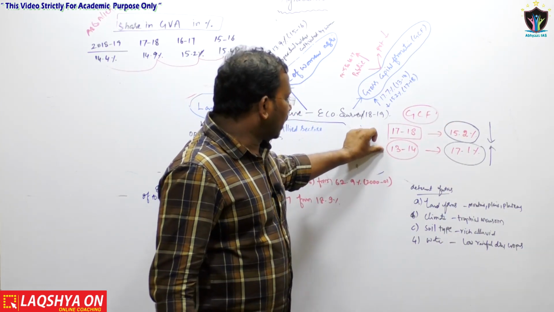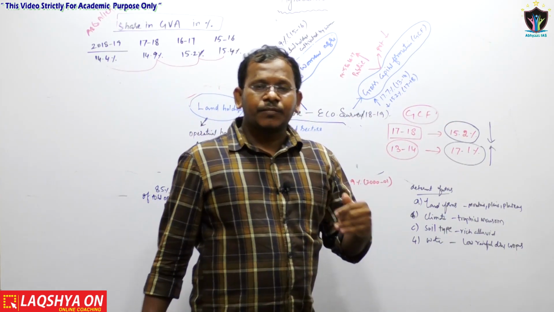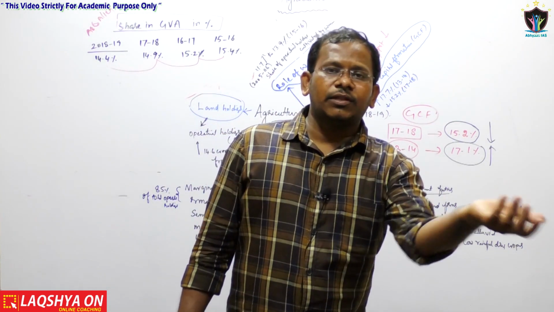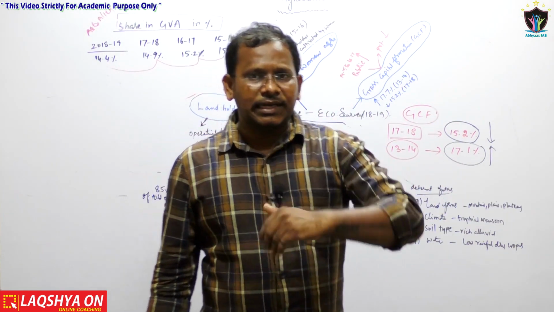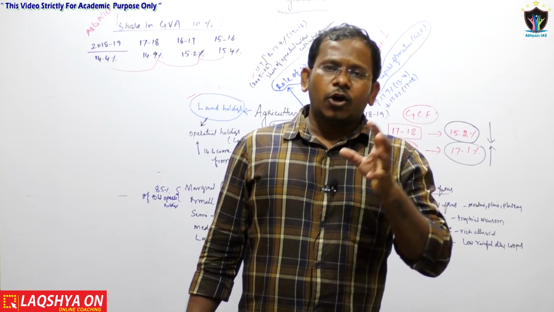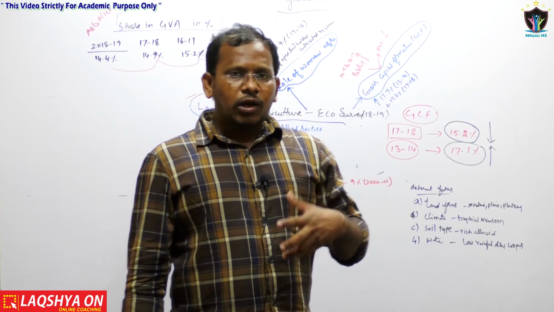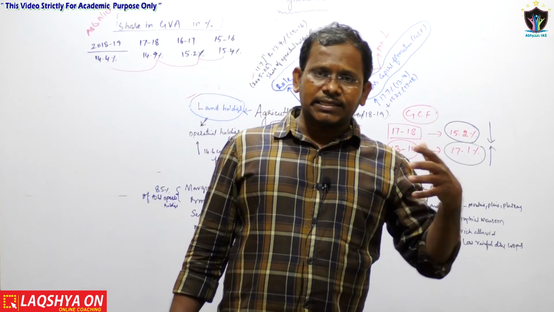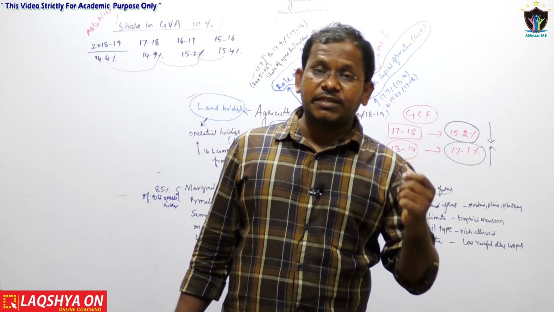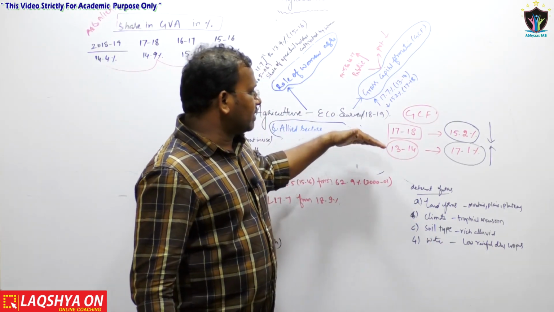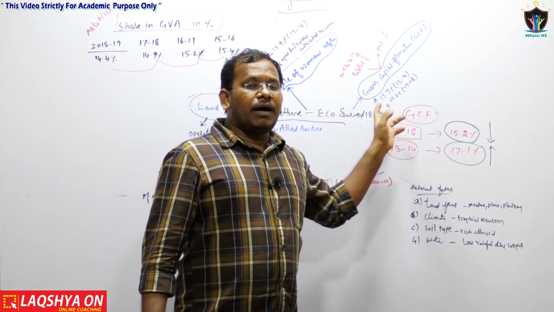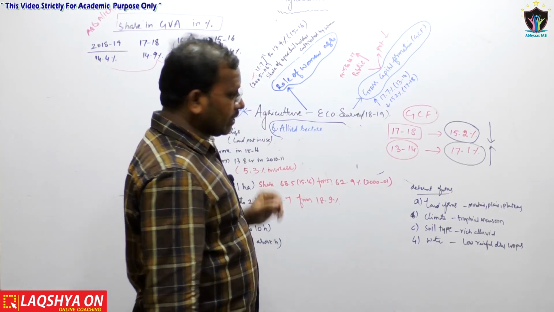That means from 13-14 to 17-18, the credit availability to the agriculture and allied sector has decreased. Not just the credit availability, the whole capital formation in the agriculture sector, that is the percentage of investments in the agriculture sector, is decreasing. It is a matter of concern to the whole Indian agriculture.